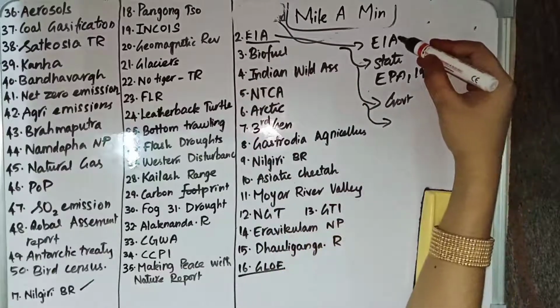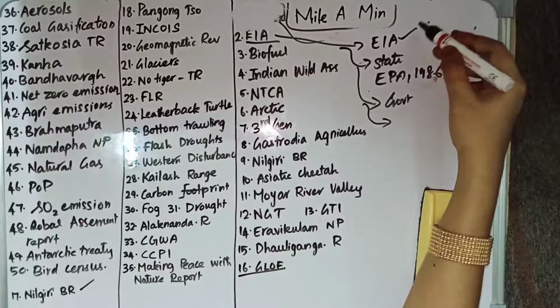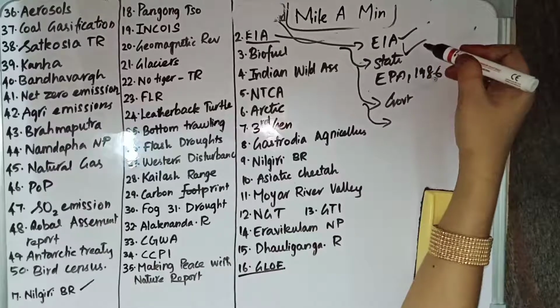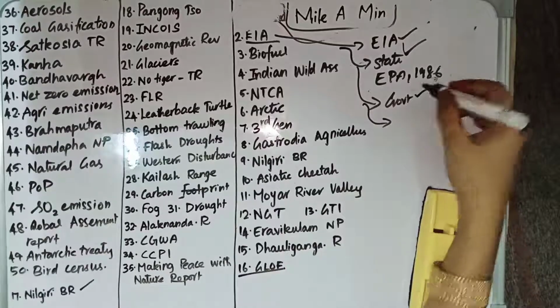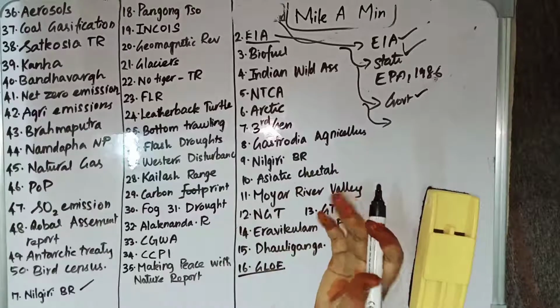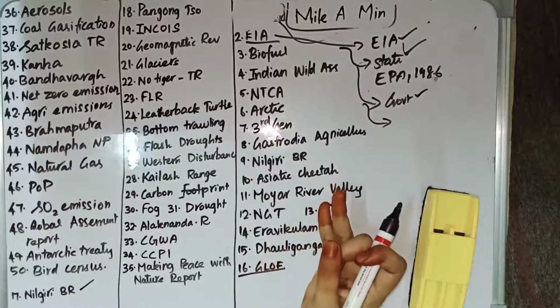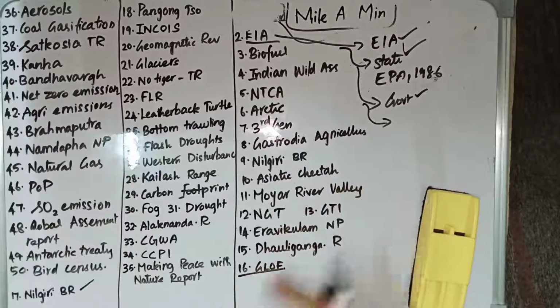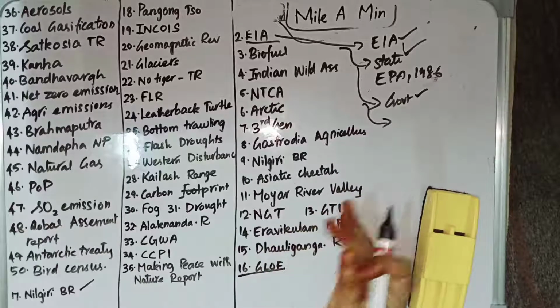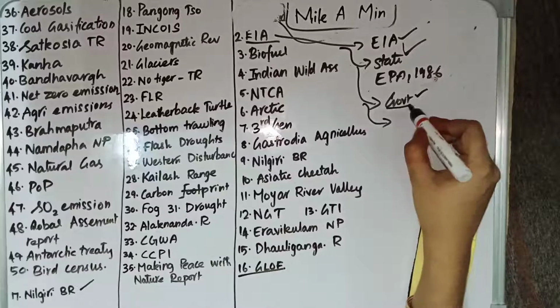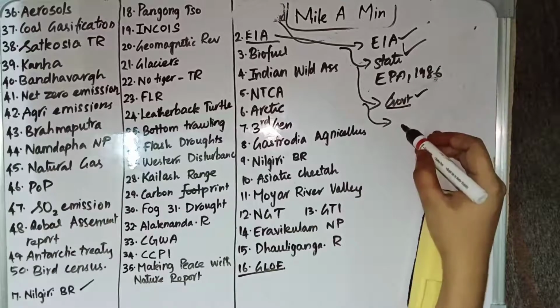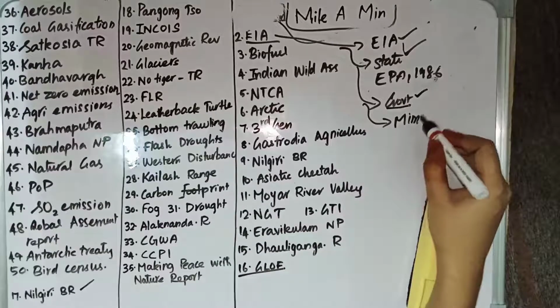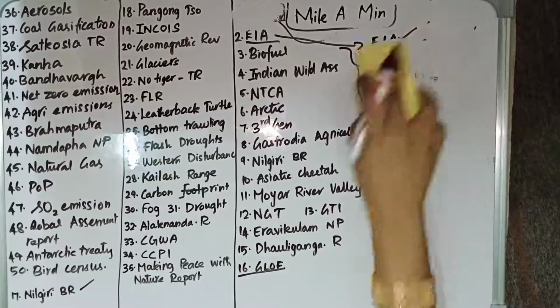So again, EIA stands for Environmental Impact Assessment. It is a statutory backed process under the Environmental Protection Act 1986, and it deals with the socio-economic and environmental impacts of the project. It tells the social, economic and environmental impacts of a project prior to its implementation, and it gives a report to the government, which can decide whether to give clearance to the project or not. It also tells methods to minimize those impacts.